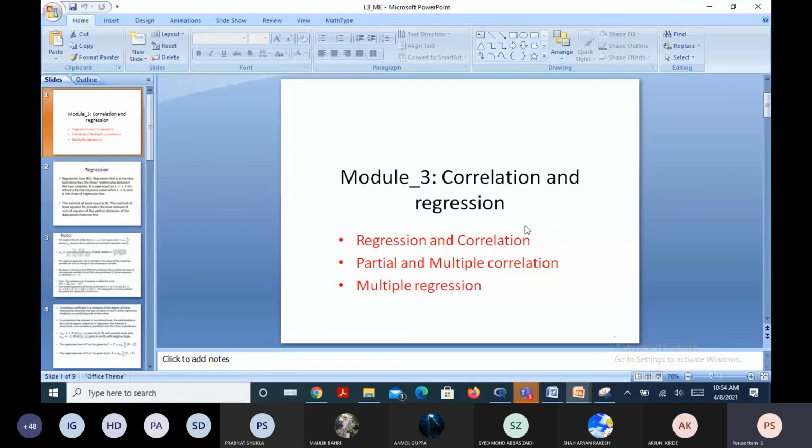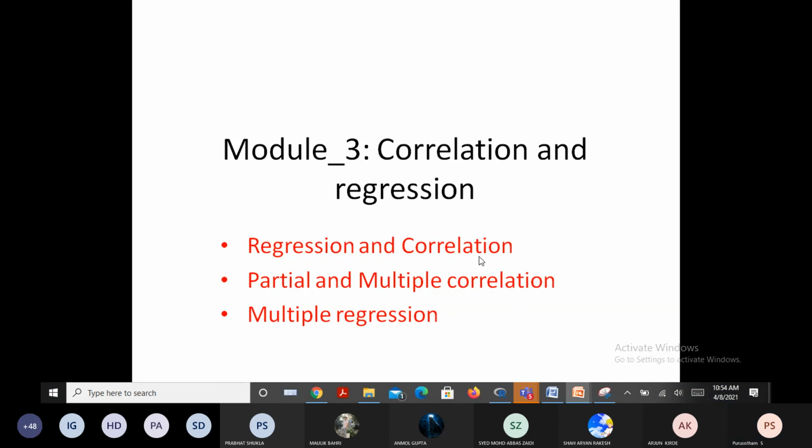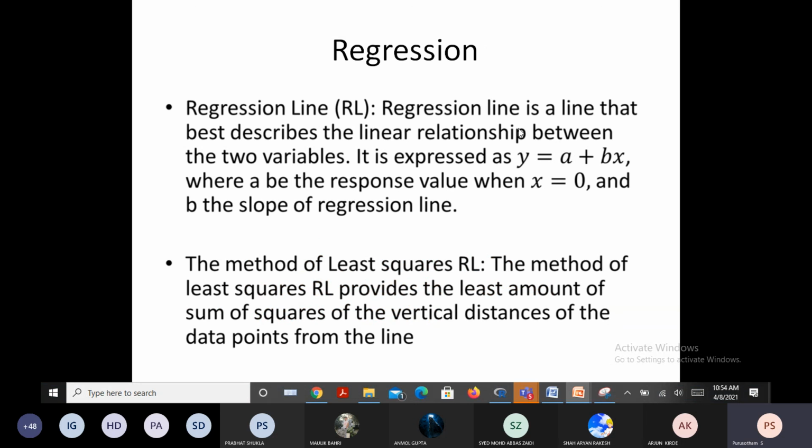Okay, have you understood what regression is now? A regression line is a line that best describes the linear relationship between the two variables and is in general expressed as y equal to a plus bx, where a is the response value when x is 0 and b is the slope of the regression line.